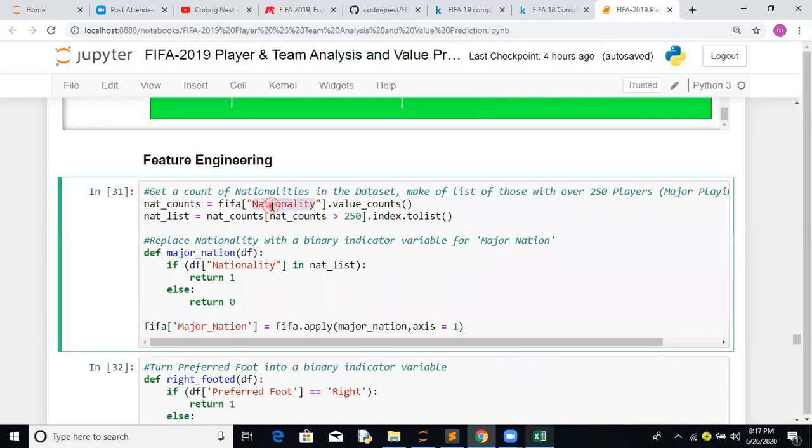For nationality, we have done value counts. Here we have come out with a functionality. Basically that's a high cardinal column. Wherever the player count is greater than 250, we are going to mark it as a 1, otherwise we will mark it as a 0.